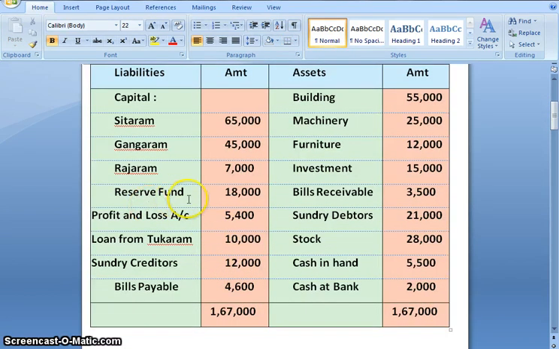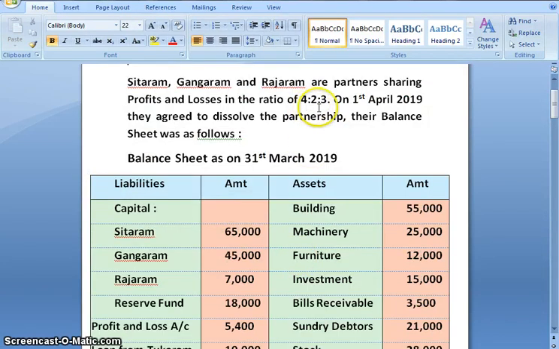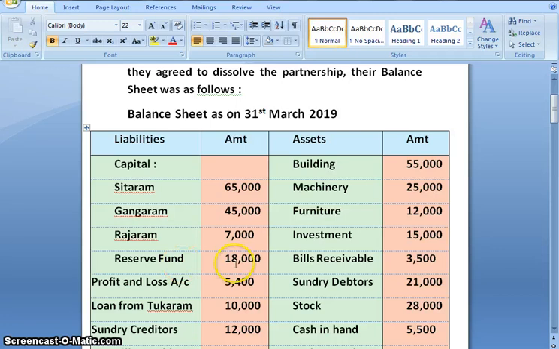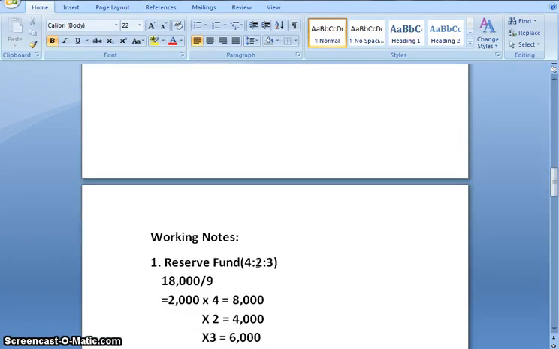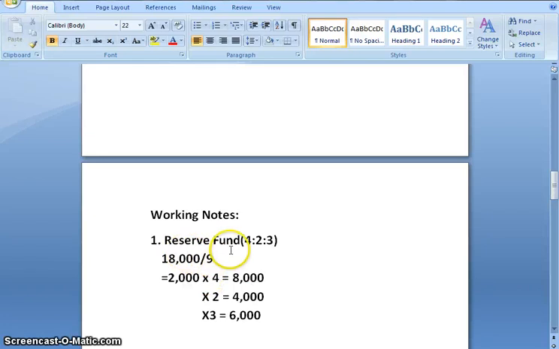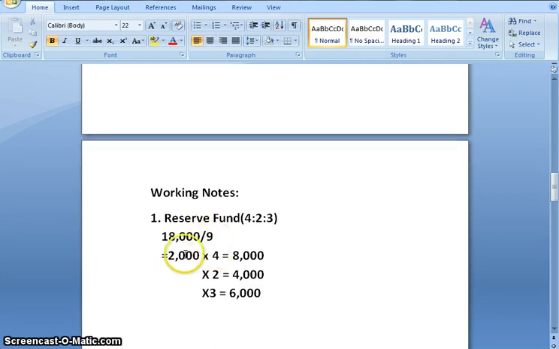Moving ahead, we have reserve fund, and reserve fund needs to be transferred in their profit sharing ratio. The ratio is 4:2:3 and the amount of reserve fund is 18,000. So let us calculate. 18,000, and the ratio is 4 plus 2 is 6, 6 plus 3 is 9. So we'll divide by 9. On dividing by 9 we get 2000 as answer, multiplied by 4 which gives us 8000. On multiplying by 2 we get 4000 and on multiplying by 3 we get 6000.